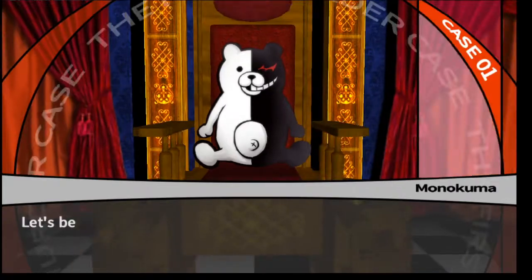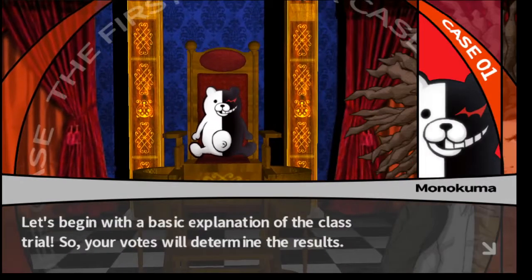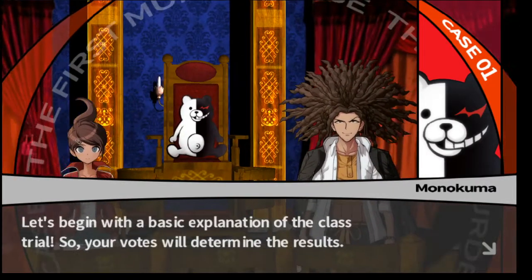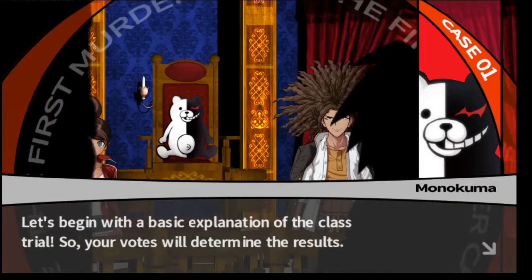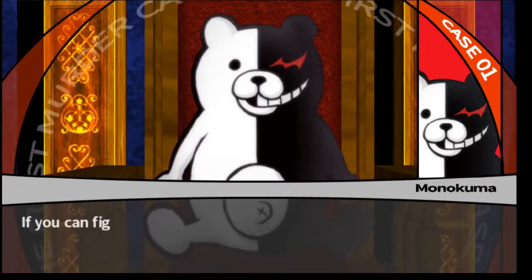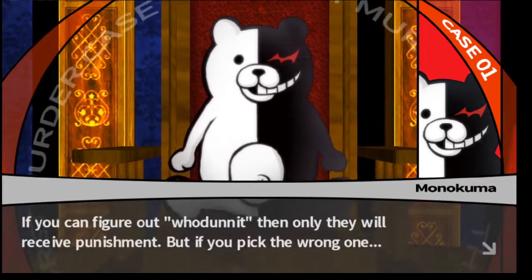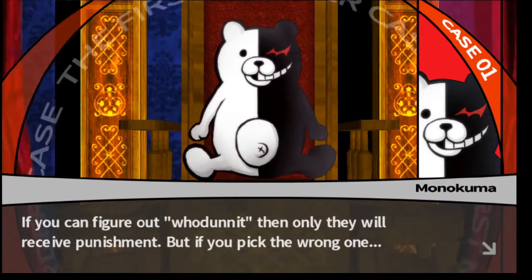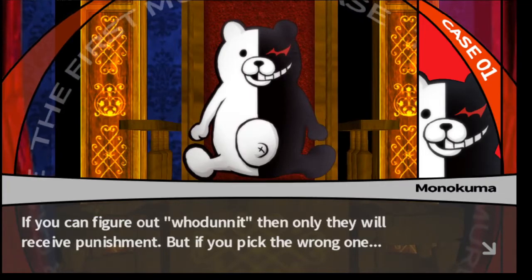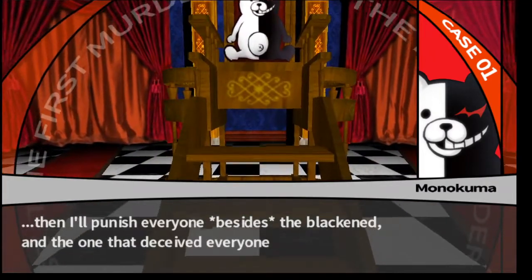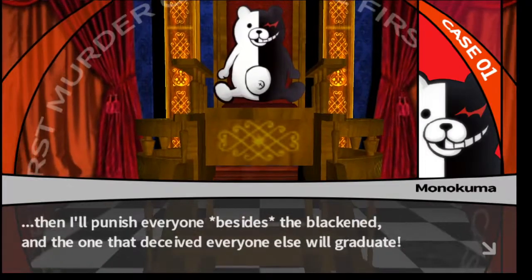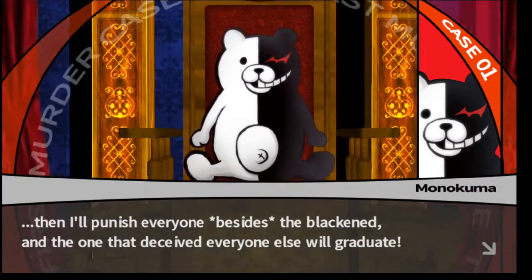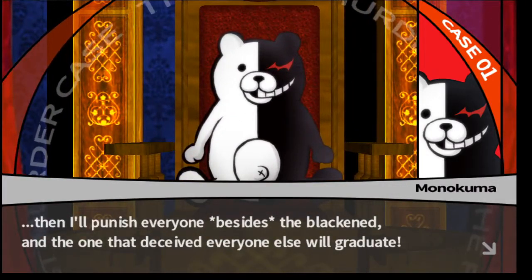Class trial. All right. Let's begin with a basic explanation of the class trial. So, your votes will determine the results. If you can figure out who did it, then only they will receive punishment. But if you pick the wrong one, then I'll punish everyone besides the blackened, and the one that deceived everyone else will graduate.